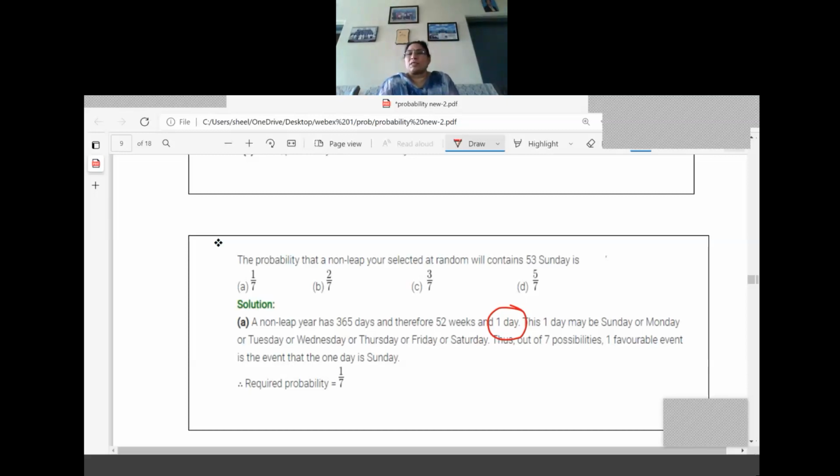So what is the question asked there? 53 Sundays. Already 52 weeks means we got 52 Sundays also. So the 1 day can be Sunday, which is the favorable option. So out of 7, how many are favoring? 1 is favoring. So what is the probability for this one? 1 by 7. So which is the option? Option is A only, right? So when this type of question is given, A, B, C, D options will be given and one answer will be correct. So we can write that option as the answer.